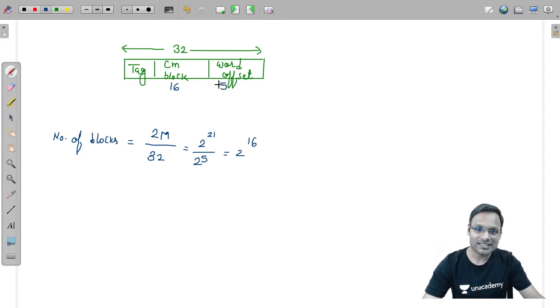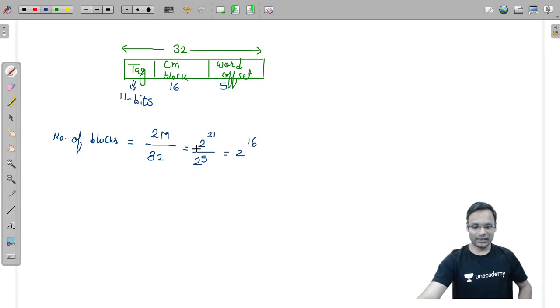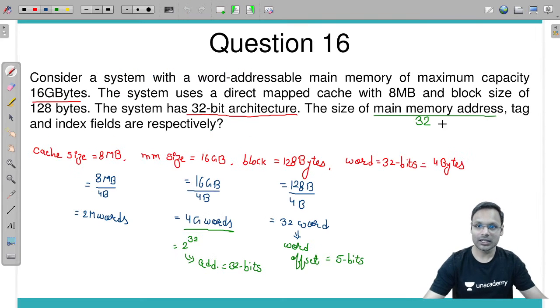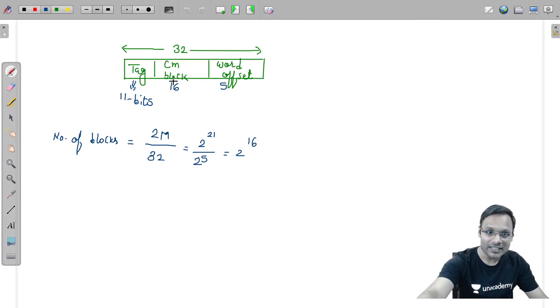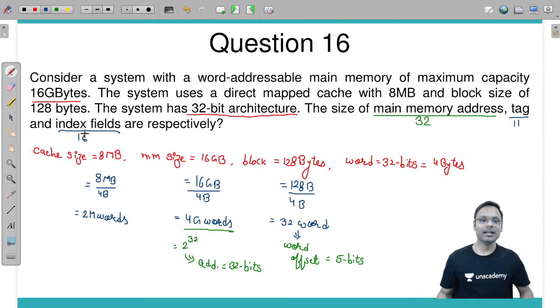Out of 32, 16 plus 5, how many bits are gone? 21. So how many bits are for tag? 11 bits. So what is the answer? Main memory address 32, tag 11 bits, and index field. Index field means the middle field. These 16 bits are there in the index field.